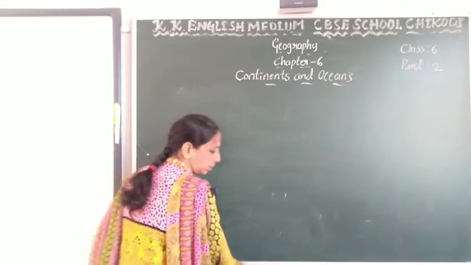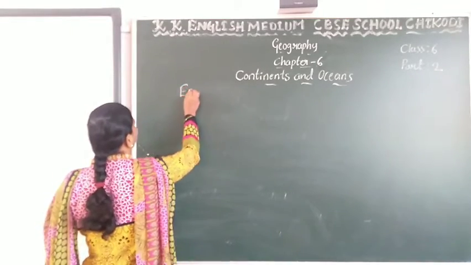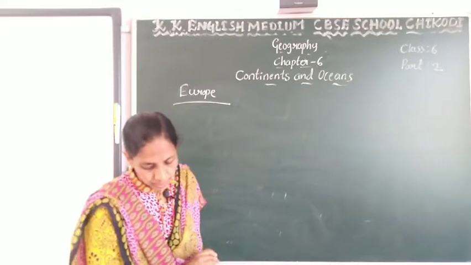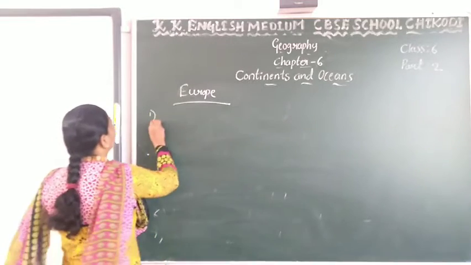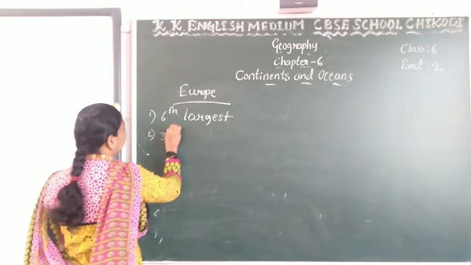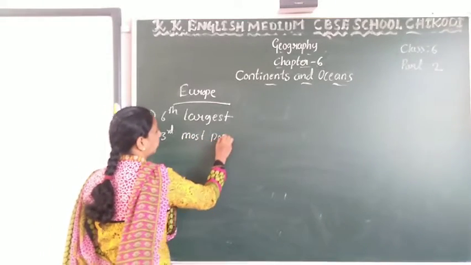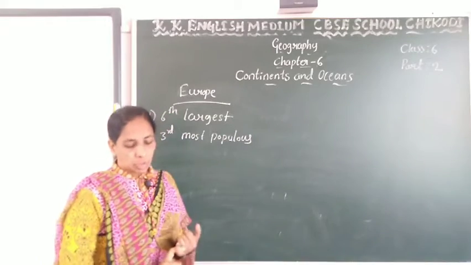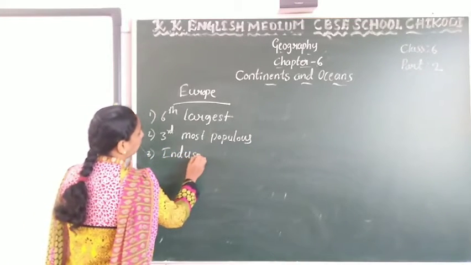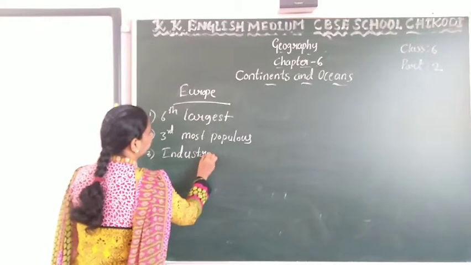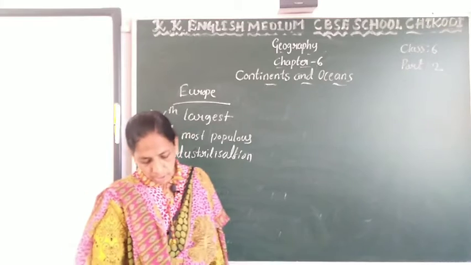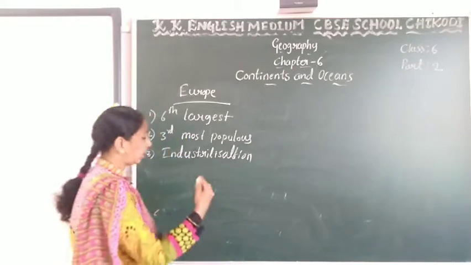So the next continent is Europe. Europe is the sixth largest continent and the third most populous continent. It is also an industrialized continent.